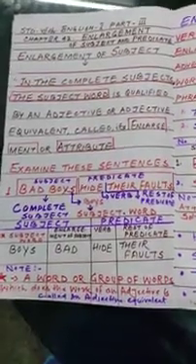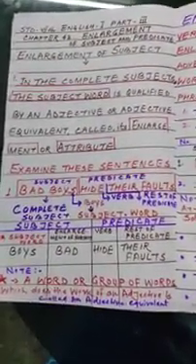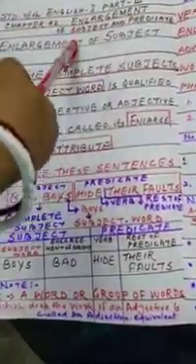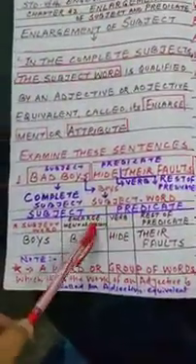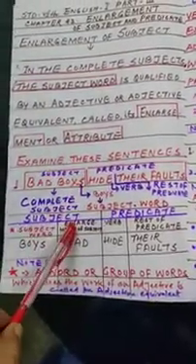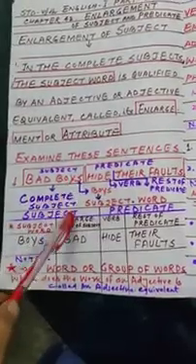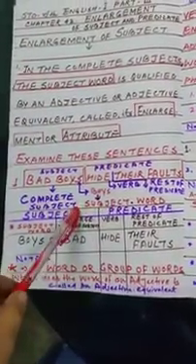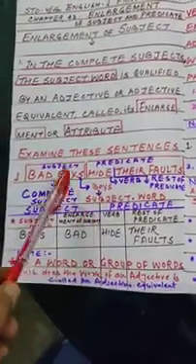Students, let's begin today's English grammar part 3, standard 7. The topic is enlargement of subject and predicate. Before, I taught what is a sentence, what is subject and predicate, what is complete subject and complete predicate, what is simple subject and what is simple predicate. I hope you understood those topics.